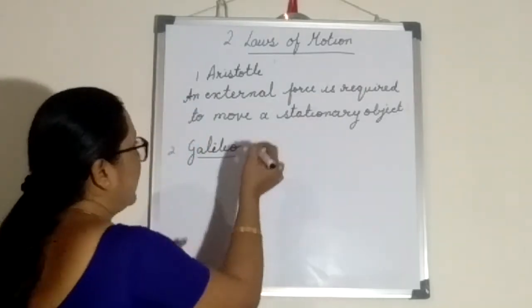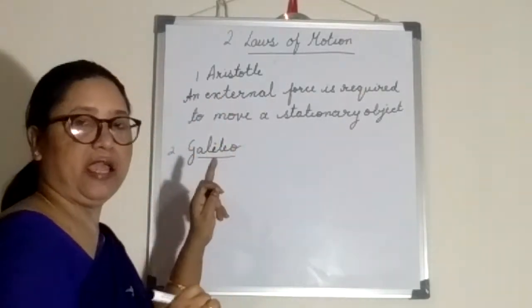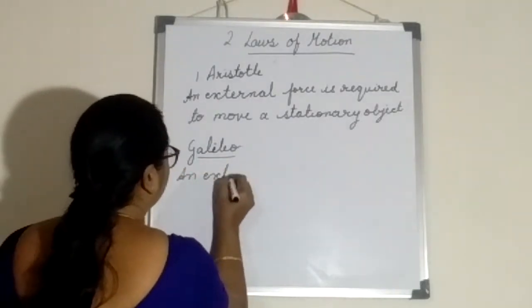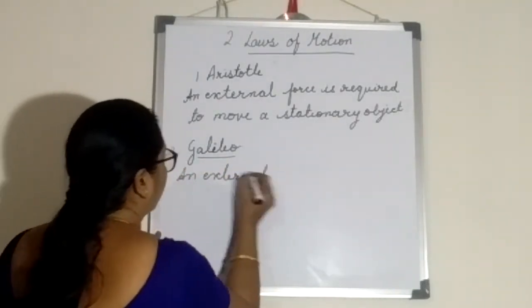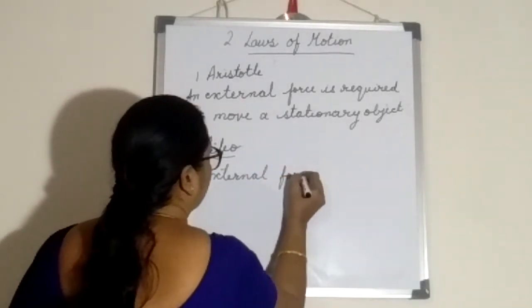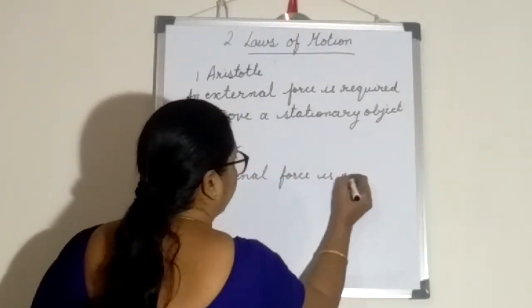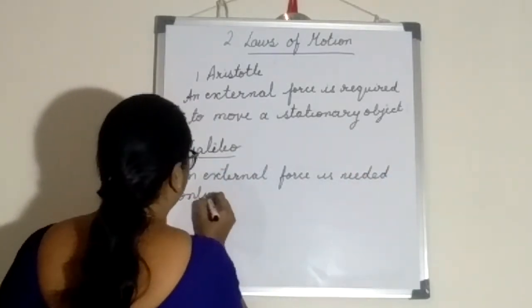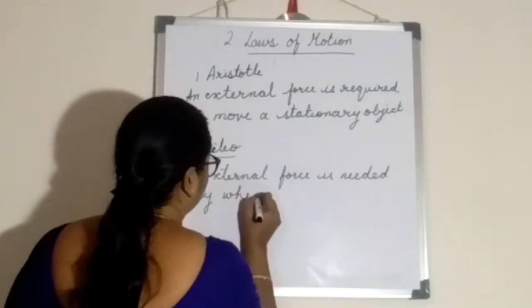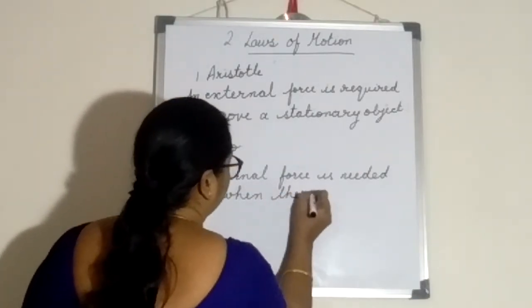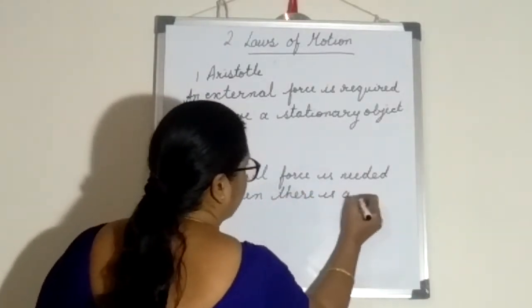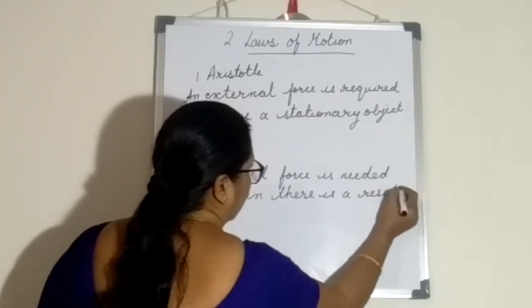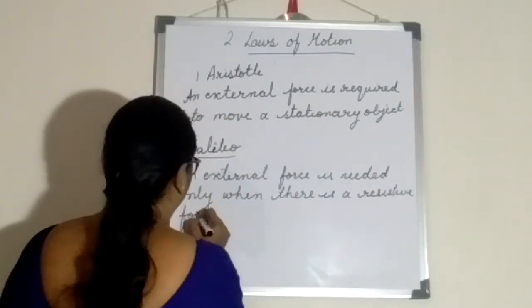So Galileo corrected Aristotle, and he said that an external force is needed only when there is a resistive force.